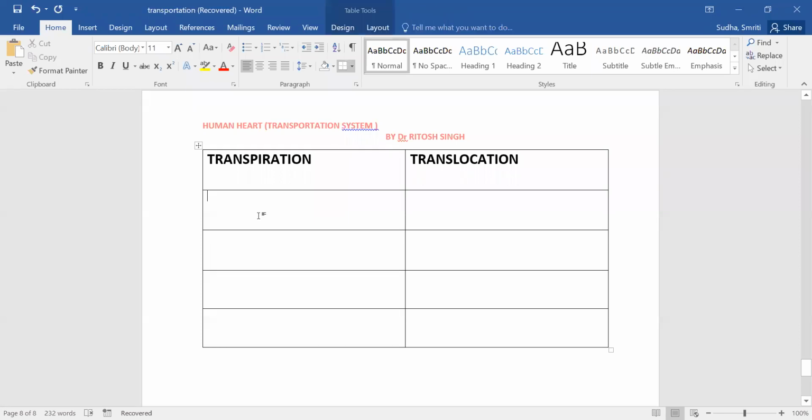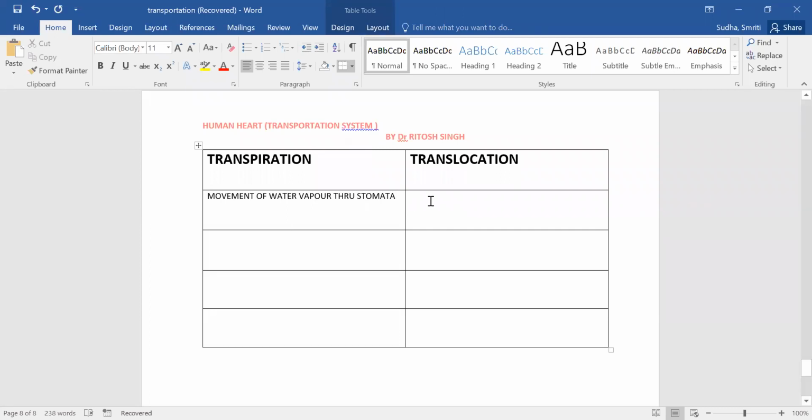If you want to write, you can write your answer in the chat box. Transpiration is a movement of water vapor through the aerial parts or through the stomata. That is only the exchange of gas and exchange of water that happens.